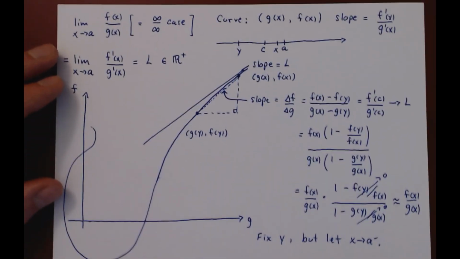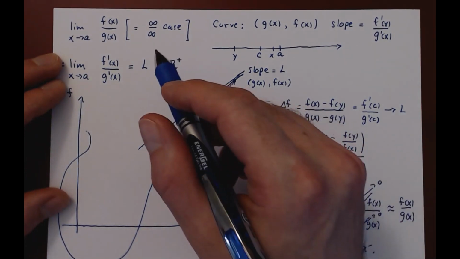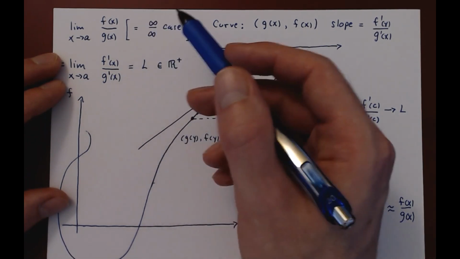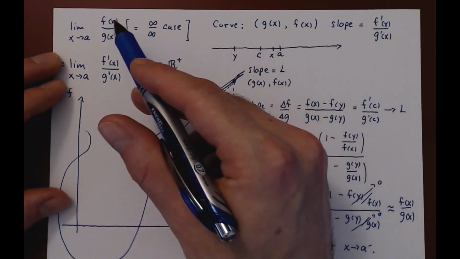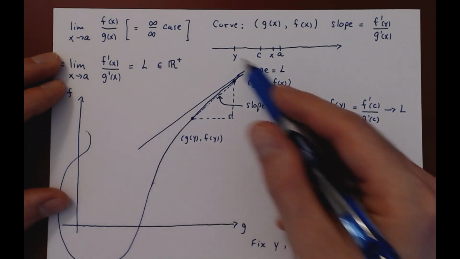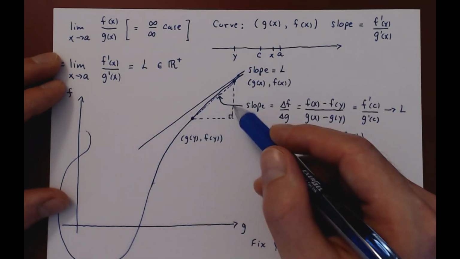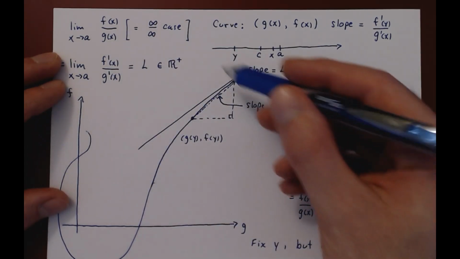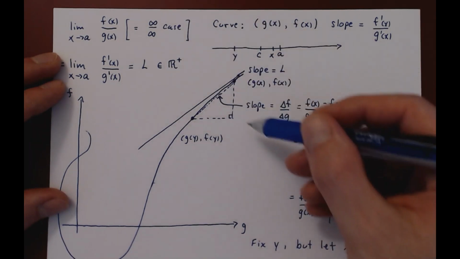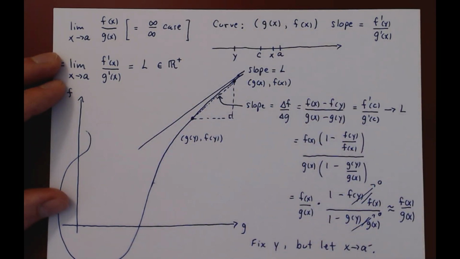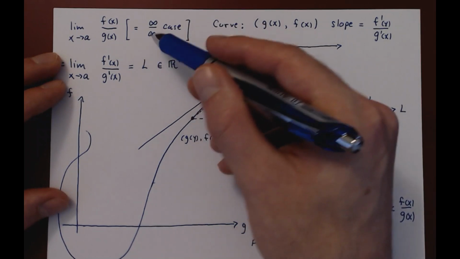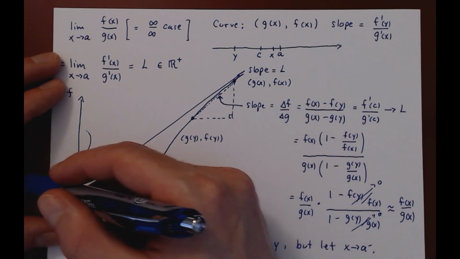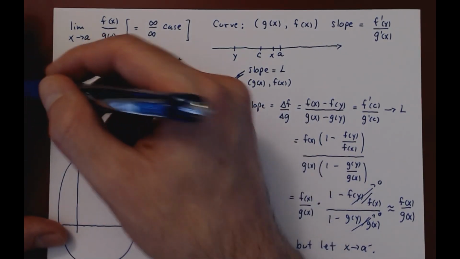If you ask yourself, if we go back to our special case, does it matter if f and g are positive or negative, right? Well, in our case, both f and g were positive, so we ended up in the upper right corner of the first quadrant. But what if f was negative and g was positive? Well, f would be tending to negative infinity, so we would end up in the fourth quadrant. If both f and g were negative, we would end up in the third quadrant. And if g was negative, f was positive, we would end up in the second quadrant.